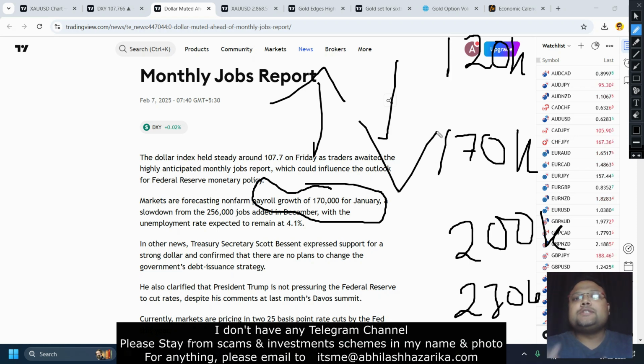But if you see that there is not much difference between the expected number and the actual number, expected number was 170K, number came around 160, 180. So whenever there's a less difference, then most of the time we see spikes in the market. It doesn't matter whether the data is positive or negative. News time means manipulation time. So high market manipulation takes place at the time of news. So if there is not much difference between the expected number and the actual number, do not expect a direction in the market.